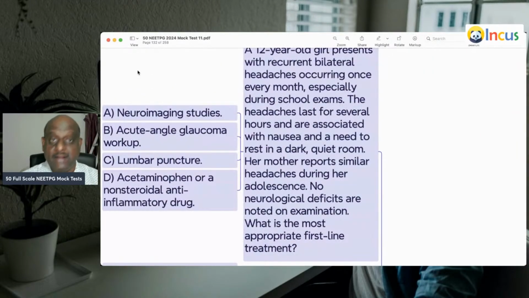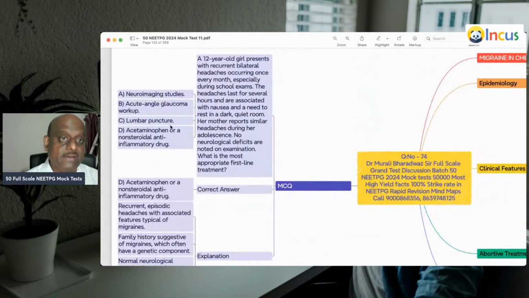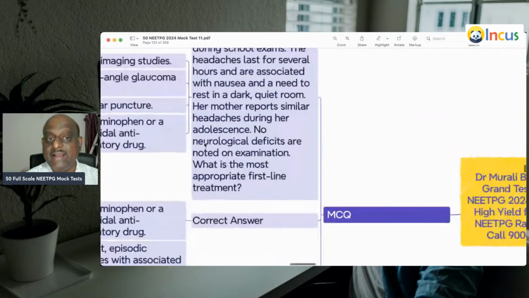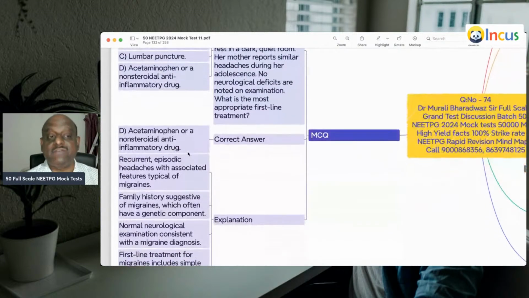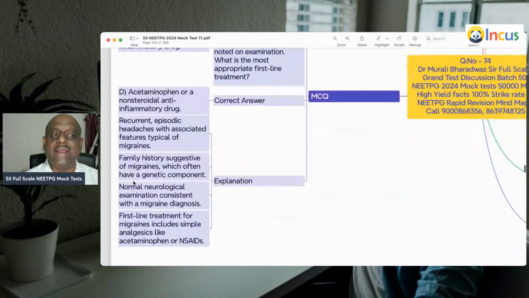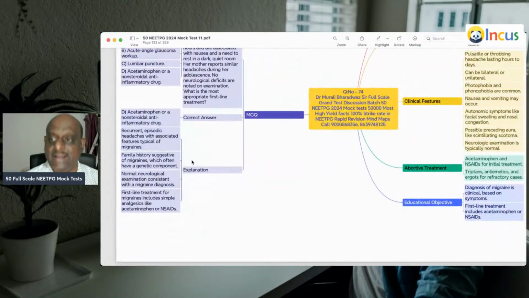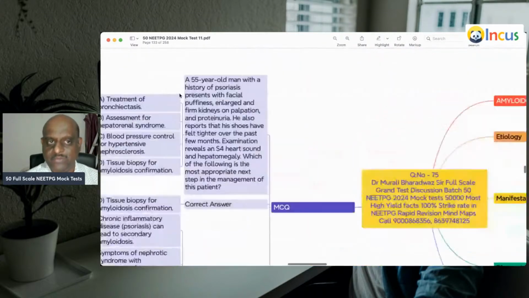12-year-old, recurrent bilateral headaches every month during school exams. Similar headaches during her adolescence. No neurological deficits. So recurrent episodic headaches are associated with migraine. So acetaminophen or NSAID is the one which you need to give.